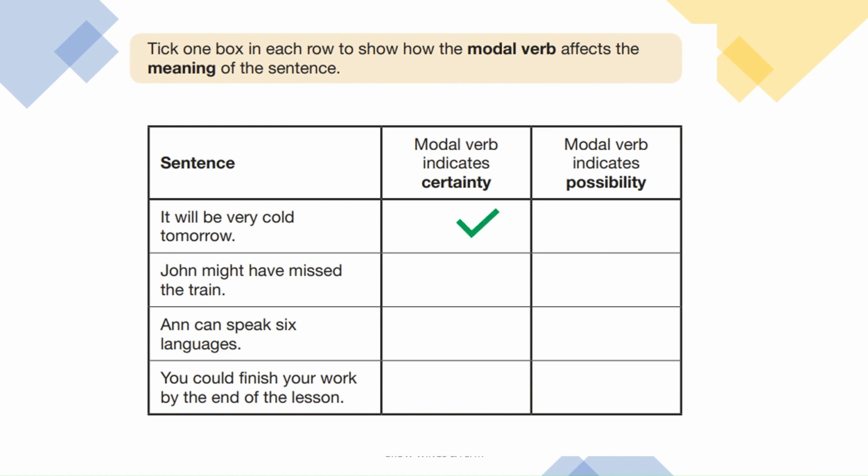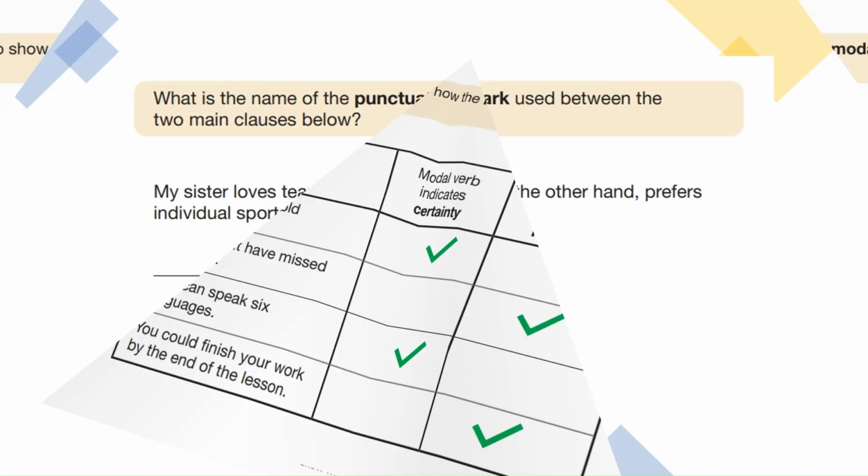Some modal verbs will tell you something very specifically. They tell you if something is surely going to happen. They are called modal verbs of certainty and the others are possibilities only.